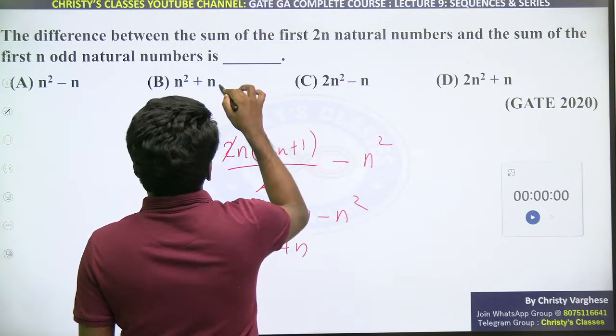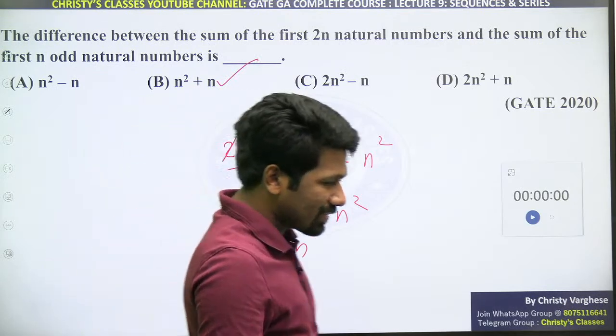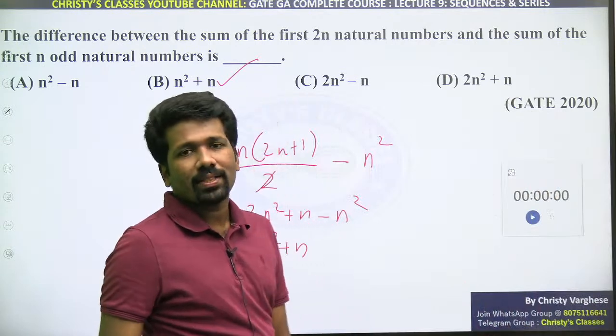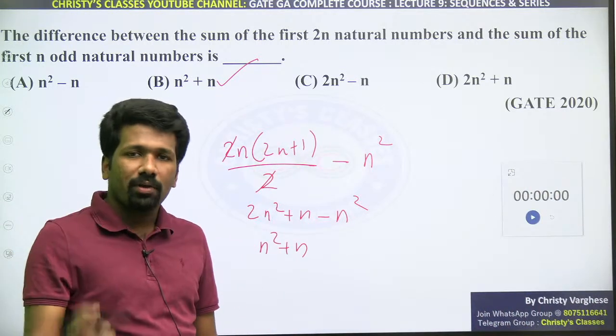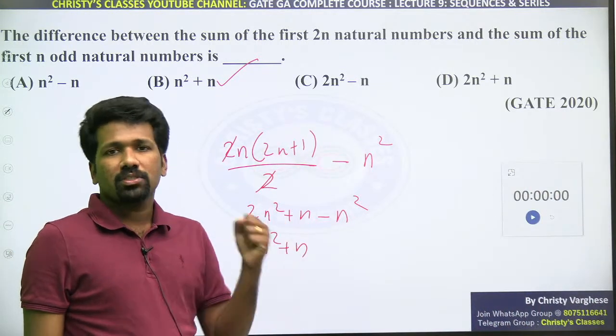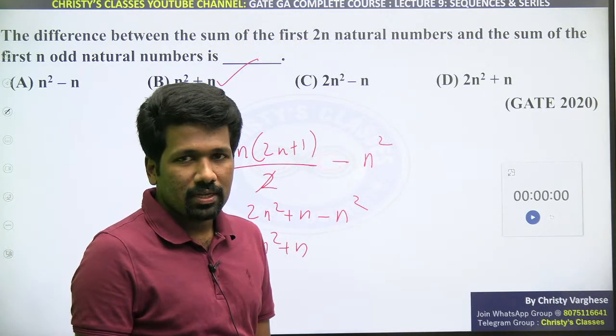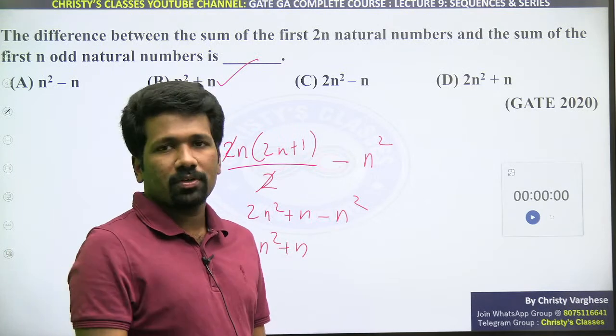n square plus n, option B. So that is the answer. So that is one way of doing it if you are thorough with the idea of arithmetic sequence and sum of first n odd natural numbers and sum of first n natural numbers.